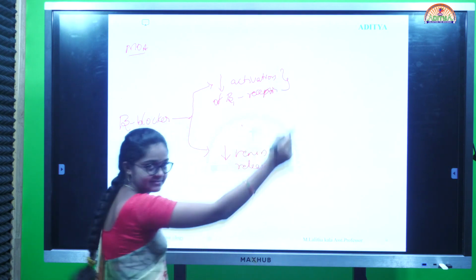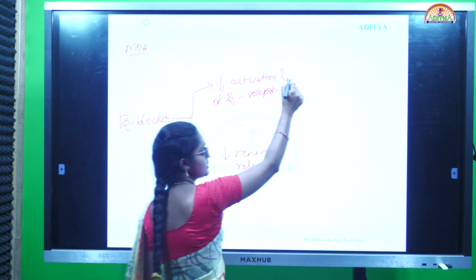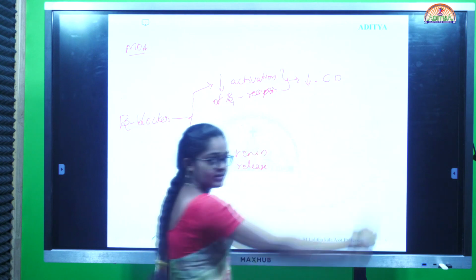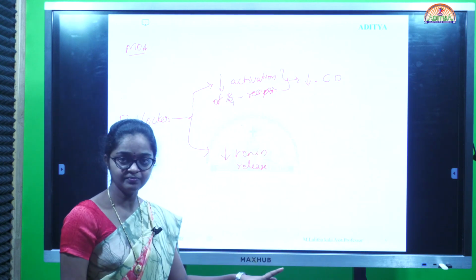This decreased activation of beta-1 receptors causes decreased cardiac output, and it finally decreases the blood pressure.